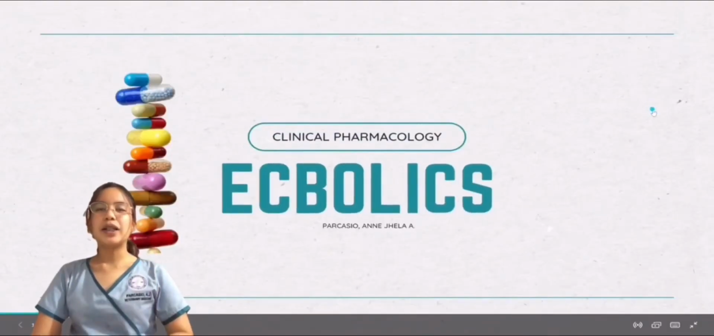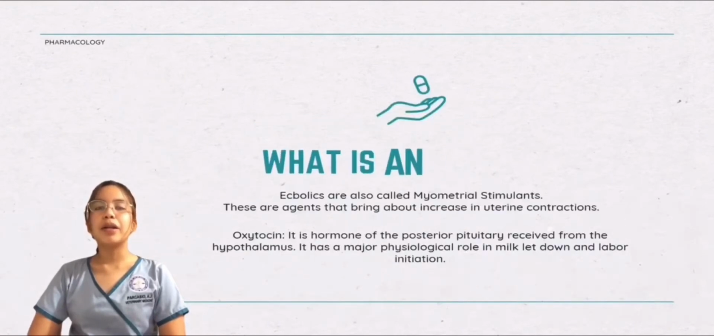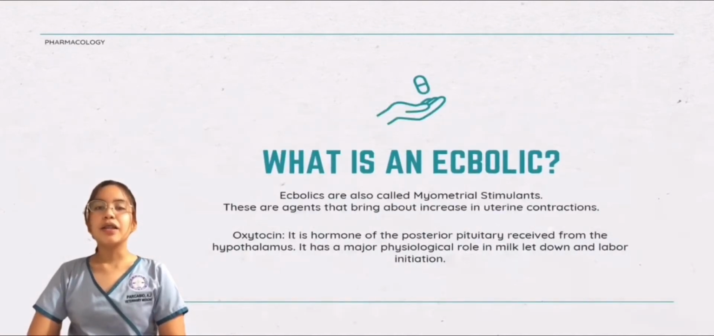Good day everyone! Today we will talk about ecbolic drugs. So ecbolics are also called myometrial stimulants. These are agents that bring about an increase in uterine contractions.